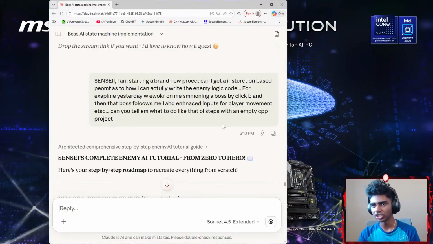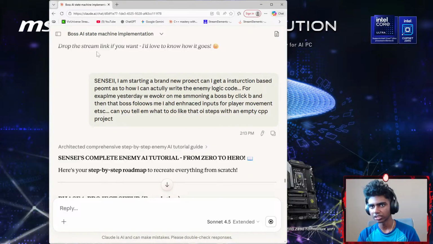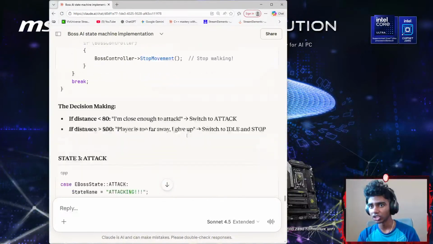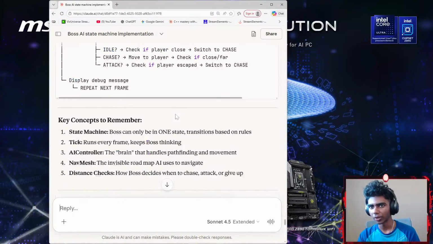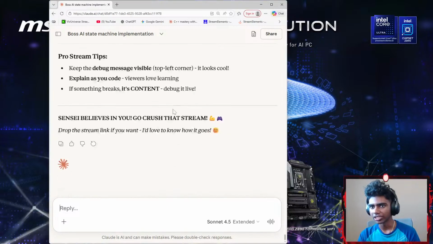Okay, wait, doesn't it change if I edit this part, and then I hit enter and send it? And then maybe I refresh this. Okay, does the prompt really change if I refresh it, or do I really need to type it all up? Oh, there's no way I gotta type that whole thing. Alright guys, I'm not typing that whole thing up.